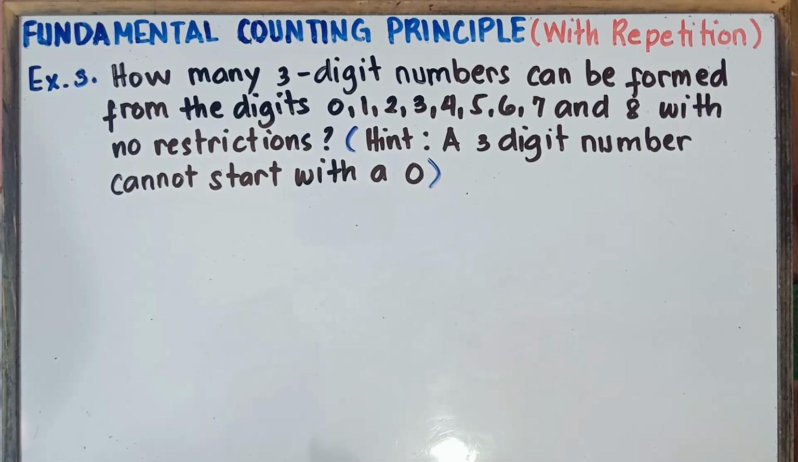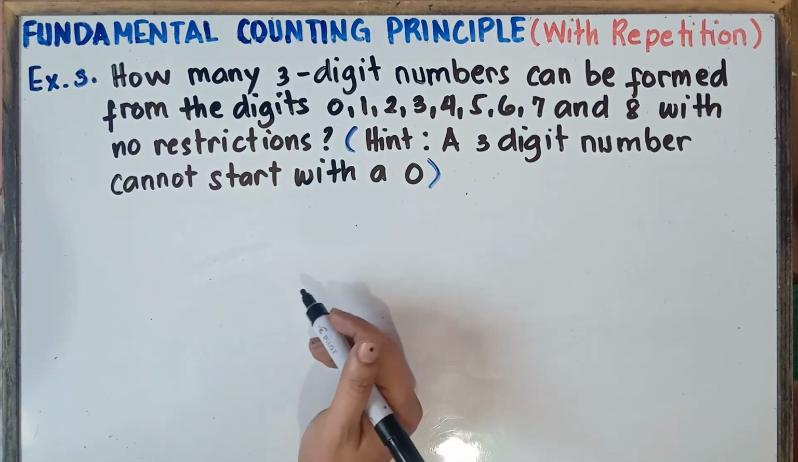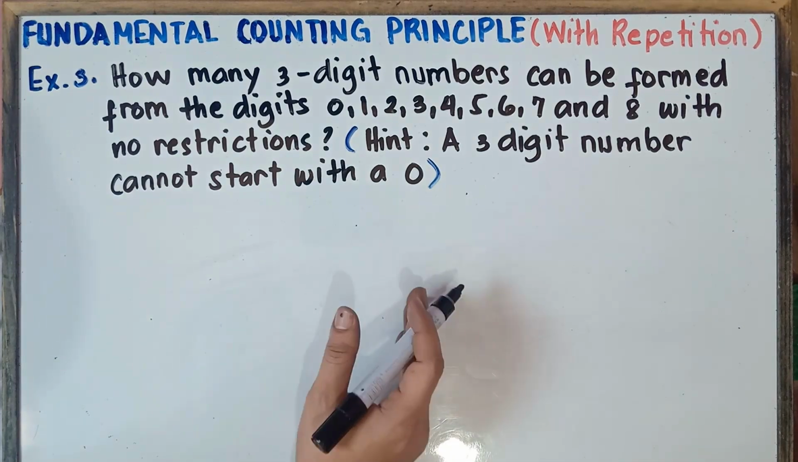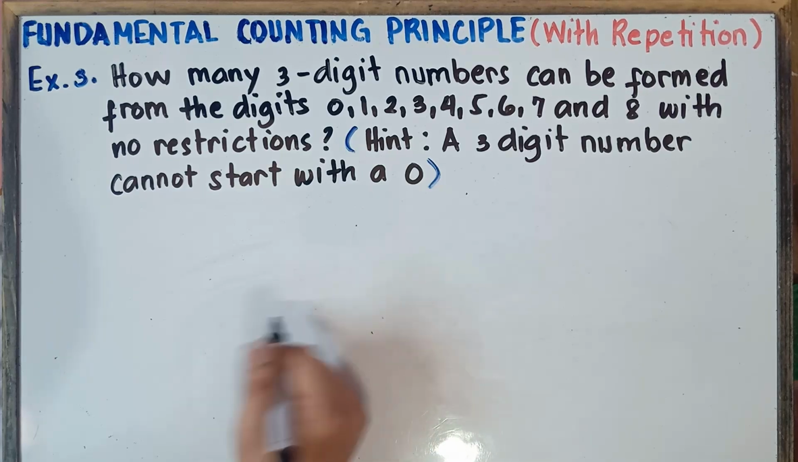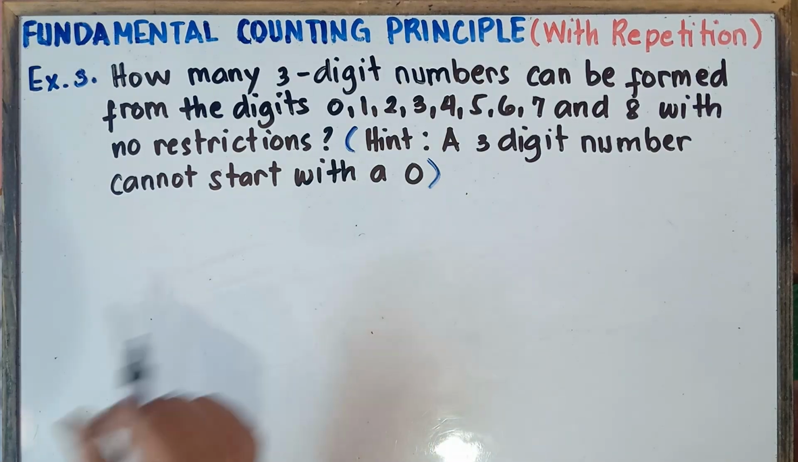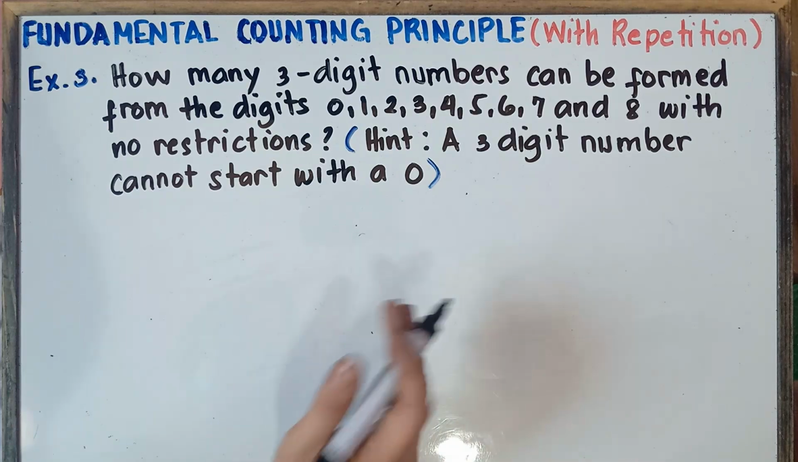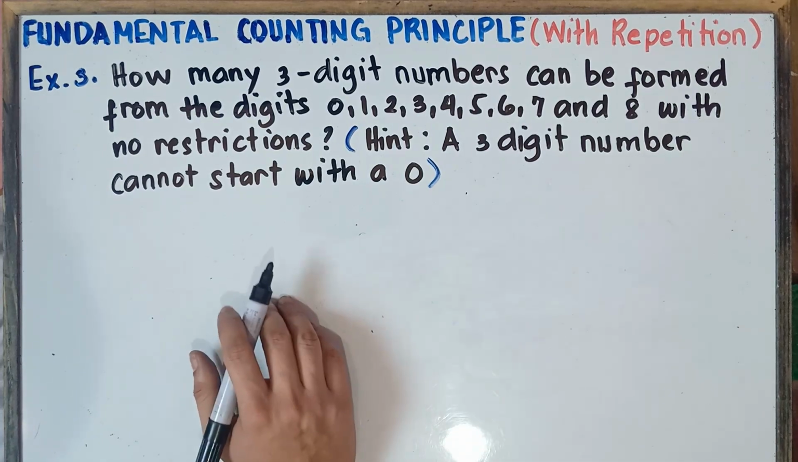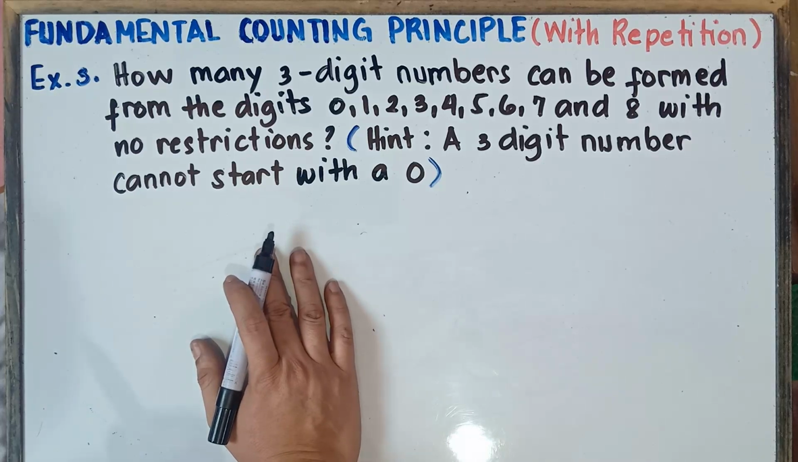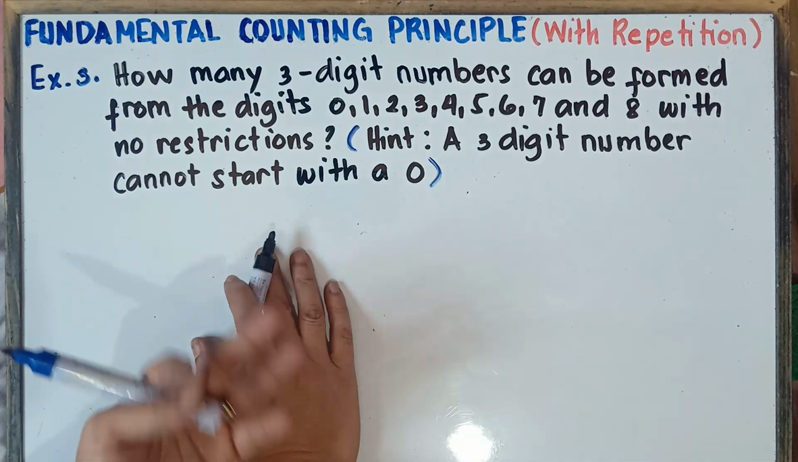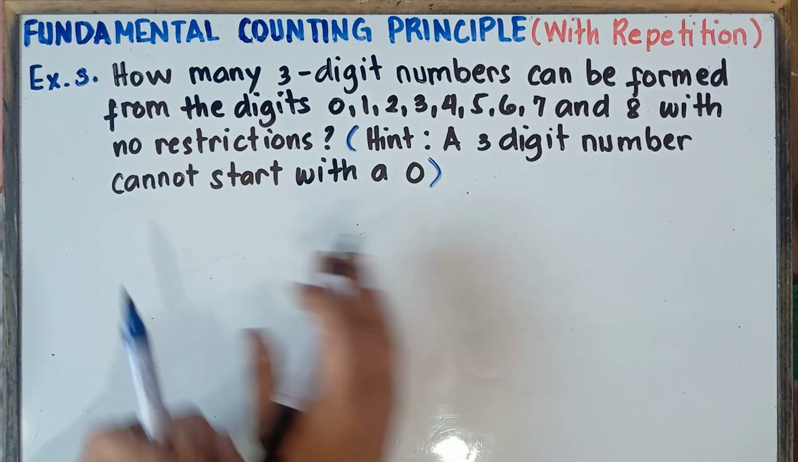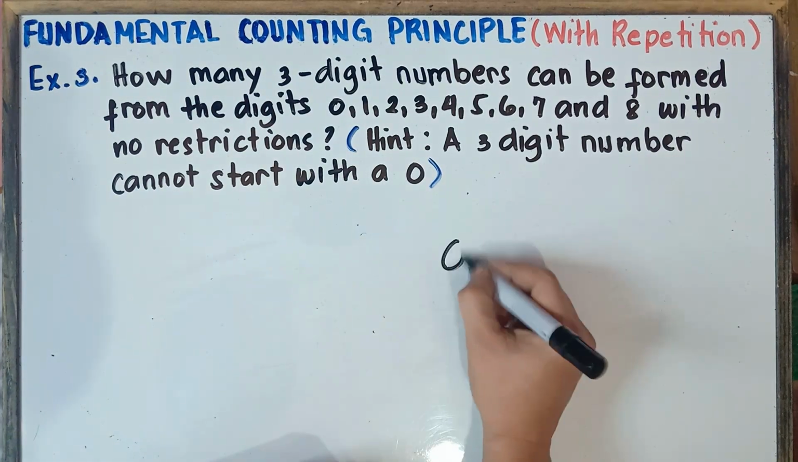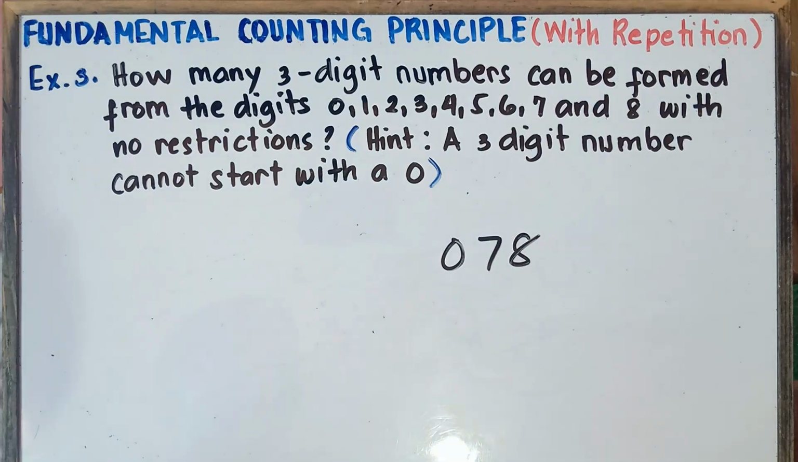How many 3-digit numbers can be formed from the digits 0, 1, 2, 3, 4, 5, 6, 7, and 8 with no restrictions? And then we have a hint: a 3-digit number cannot start with a 0. Of course, class, a 3-digit number should not start with 0. Example, how would you read 078? Nope. That's impossible, class. You can never read this one, 078.